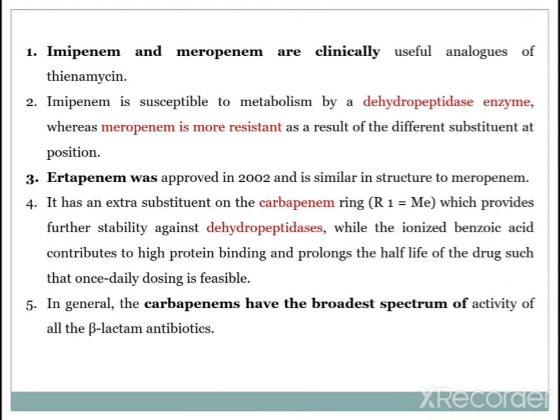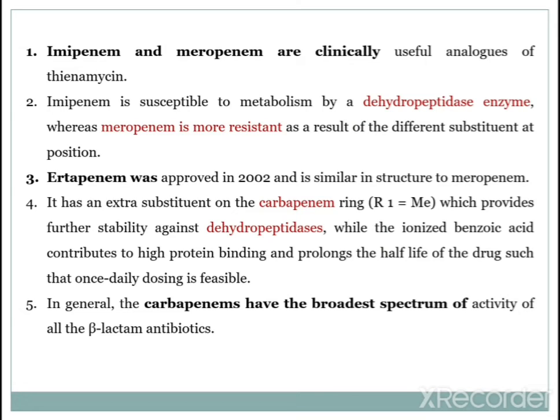Next, imipenem and meropenem are clinically useful analogs of thienamycin. From thienamycin, imipenem and meropenem have been synthesized. Imipenem is susceptible to metabolism by the dehydropeptidase enzyme, so imipenem will be metabolized by dehydropeptidase, whereas meropenem is more resistant as a result of a different substituent at that position.